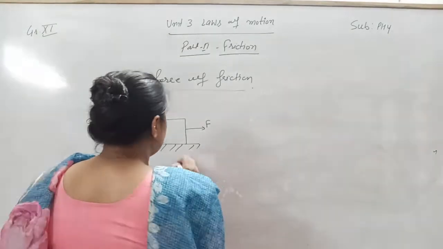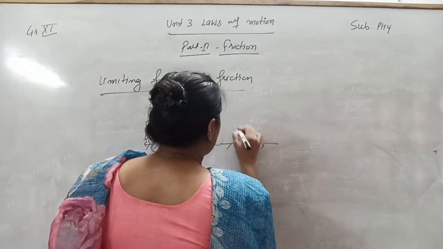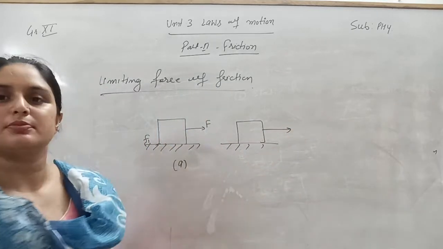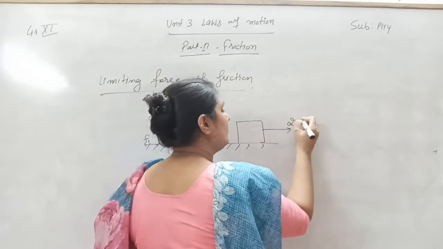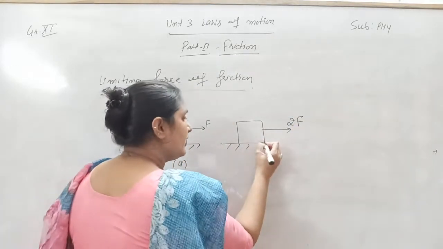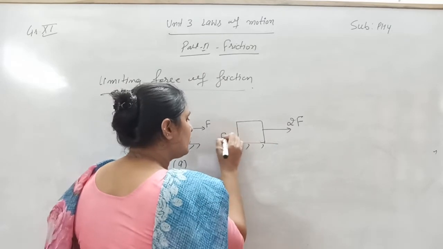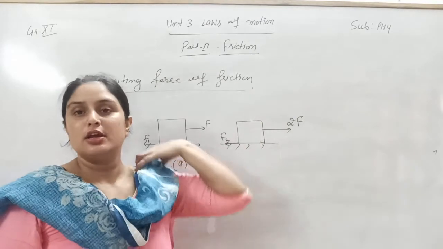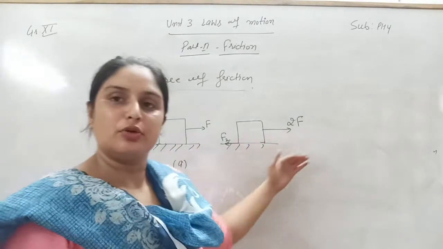Now in the second case, I have provided two persons to pull this block. Let us suppose the total force applied by the two persons is 2F. Again this block is not going to move, meaning the frictional force is again totally counterbalancing the 2F.